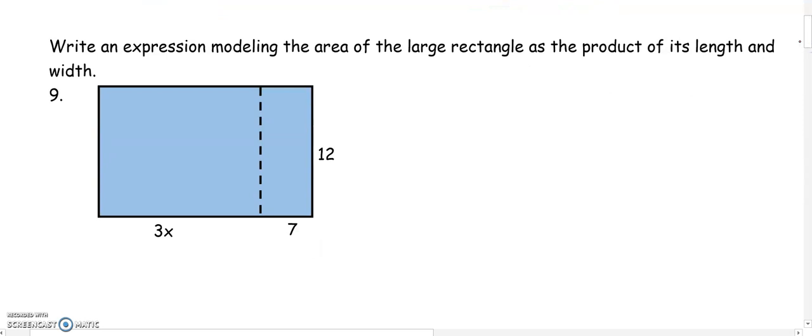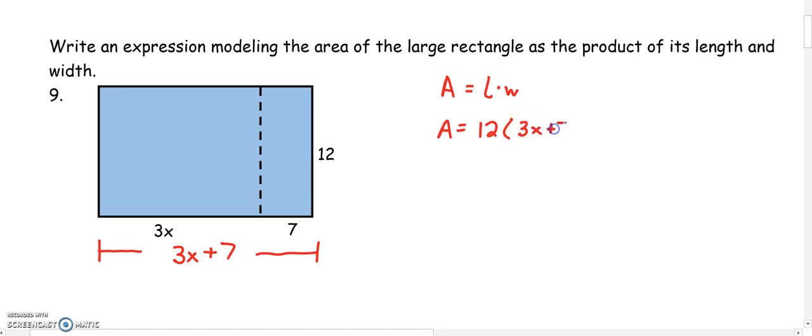Write an expression modeling the area of the large rectangle as a product of its length and width. So remember that area of a rectangle is equal to length times width. So in this case, the area is equal to 12 times this whole side. Remember, this side has two pieces right now. It has a 3x and it has a 7. So we need to add those together so the side becomes 3x plus 7. So we have 12 times 3x plus 7. And then I'm going to distribute my 12. So area equals 36x plus 84.